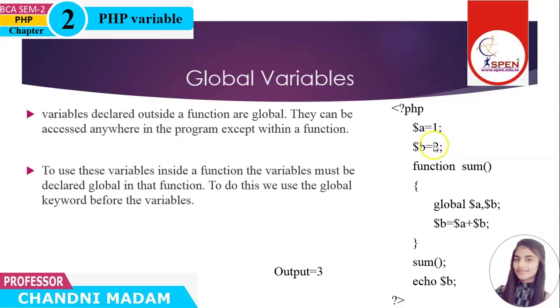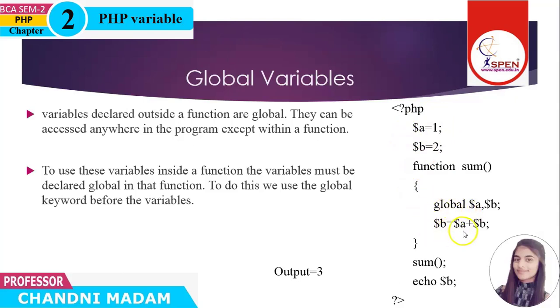Here A and B are global variables that are declared outside the function. Now one function is sum that sums two values A and B. A and B are global variables, so we use the keyword global, because global variables are declared outside the function and when we use a global variable inside the function, we use the global keyword.